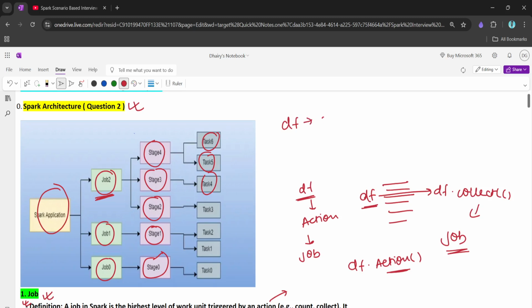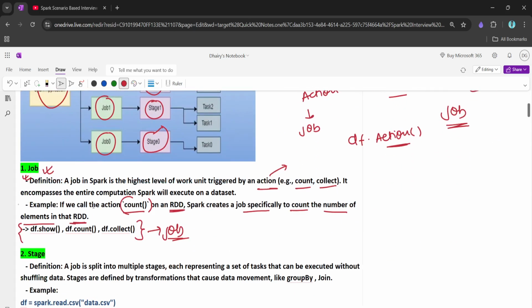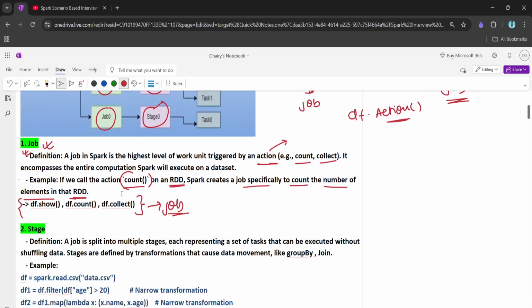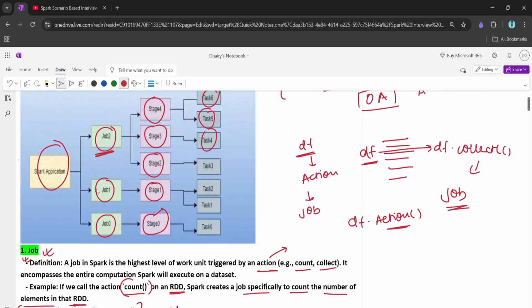So the flow is df, then job, then stage, then action. I think in a lot of online assessments for data engineer roles, we get such a question in an MCQ, like what is the flow in which these things are written: job, stage, and action. Sorry, task, not action, this should be task, right? So you understood that a job is created when an action is triggered on a computation, and a Spark application can have multiple jobs. You can answer like this.